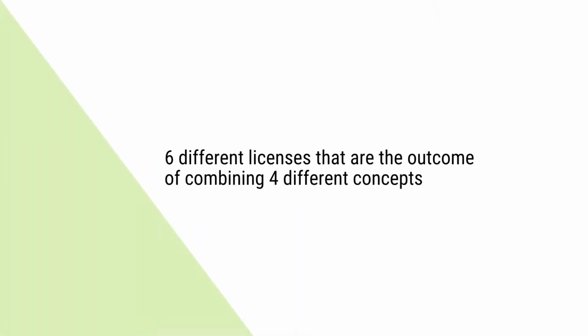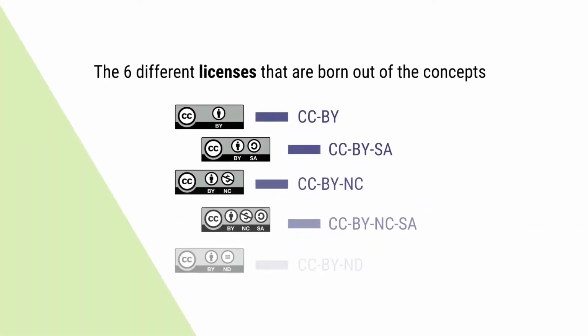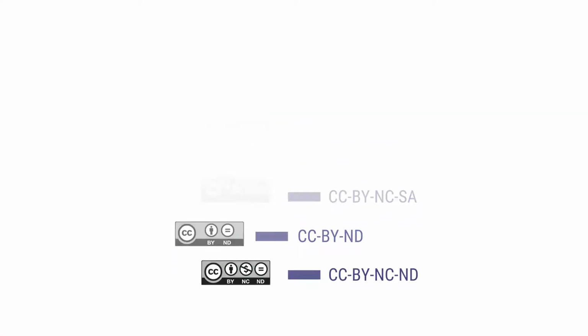There are 6 different combinations of CC licenses that are the outcome of combining 4 different concepts. The concepts are attribution (BY), share alike (SA), non-commercial (NC), non-derivative (ND). The 6 different licenses that are born out of the combinations are CC BY, CC BY SA, CC BY NC, CC BY NC SA, CC BY ND, CC BY NC ND. We shall discuss in detail about these licenses later.